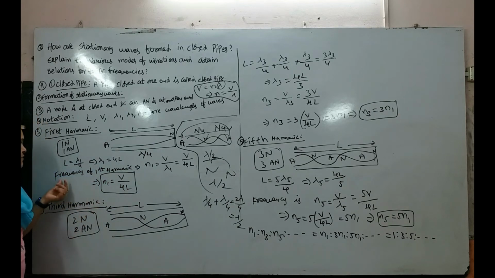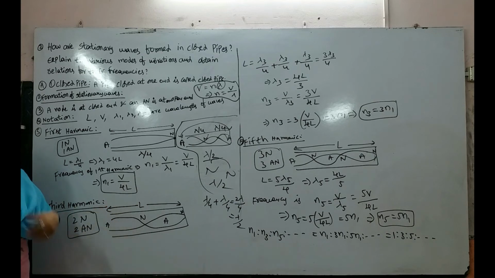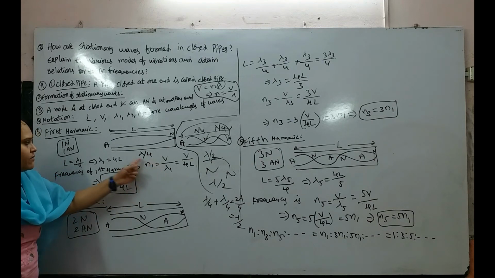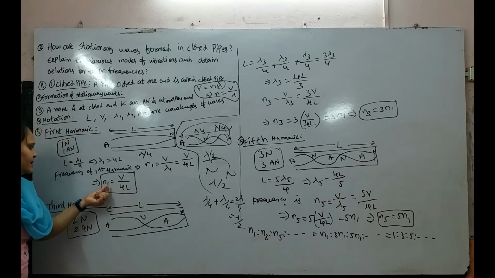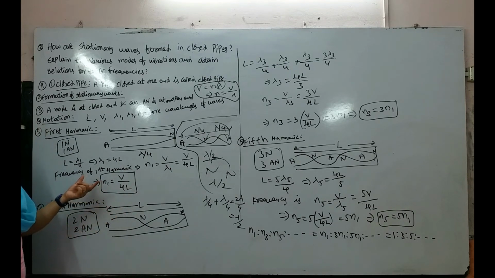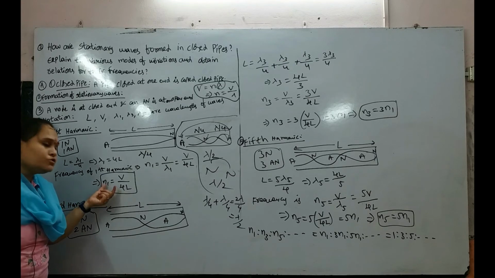So we can find the frequencies of the respective harmonics. Now the frequency of the first harmonic is n1 equal to v by lambda 1. Lambda 1 is nothing but 4L. Then n1 equal to v by 4L. This is the first harmonic or fundamental frequency of a stationary wave formation in a closed pipe.